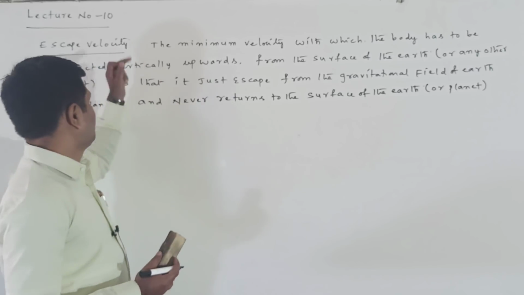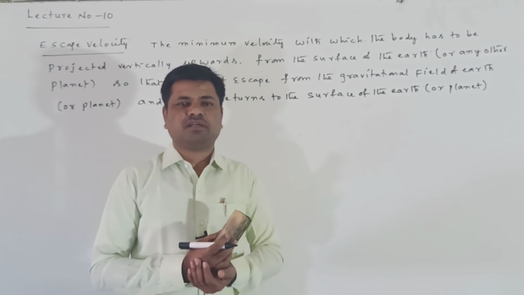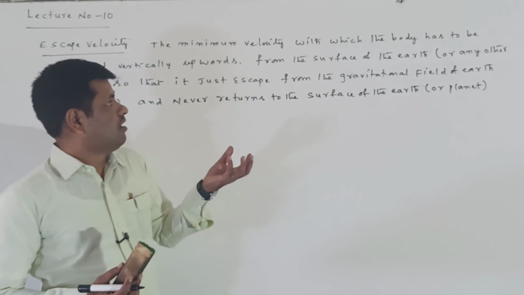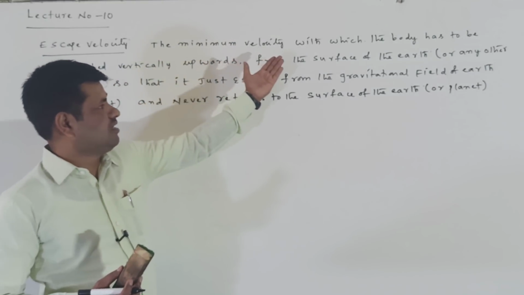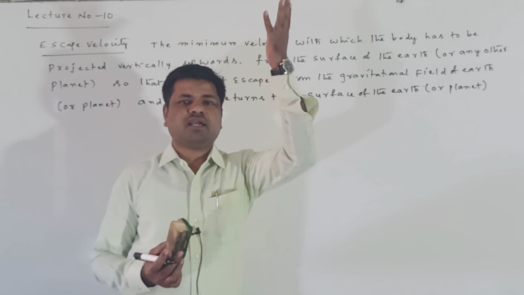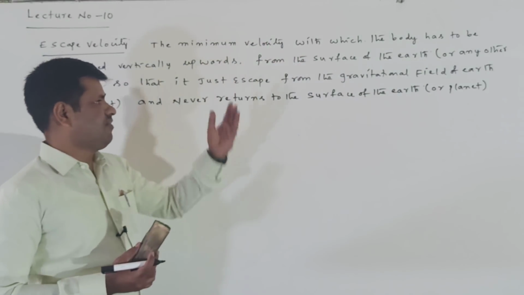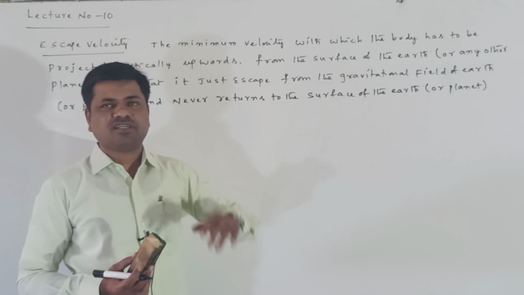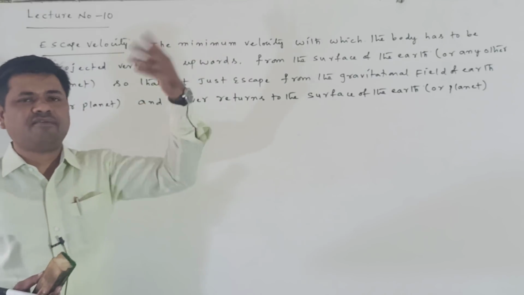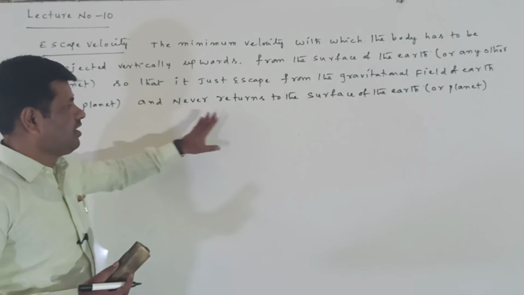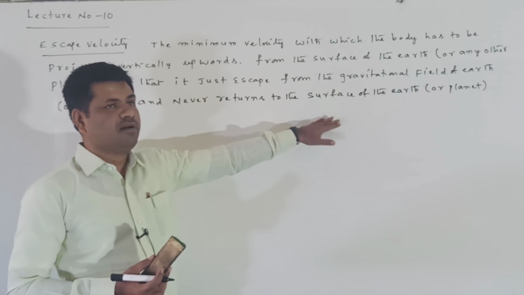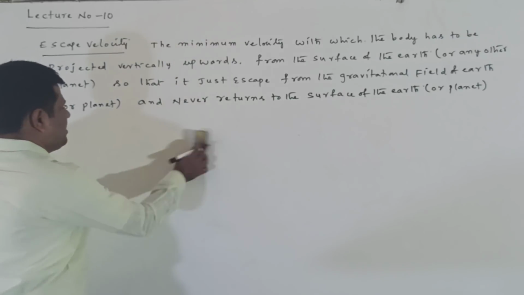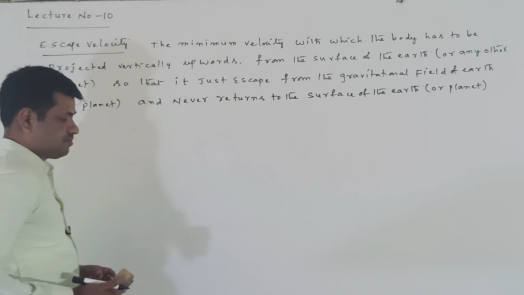Escape velocity means the minimum velocity with which the body has to be projected vertically upwards from the surface of the Earth or any other planet, so that it just escapes from the gravitational field of Earth, means it crosses the gravitational field of Earth and never returns to the surface of the Earth or planet. This is the definition of escape velocity.